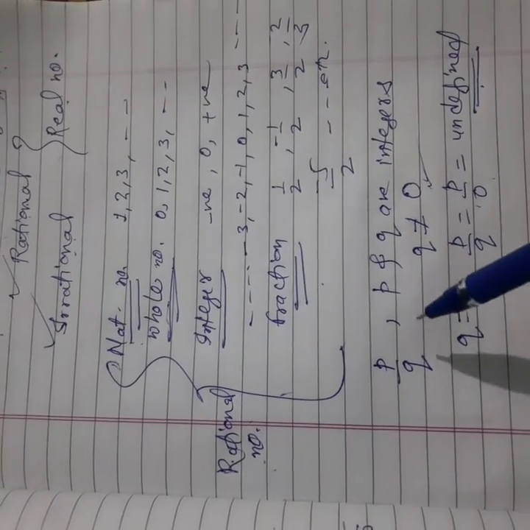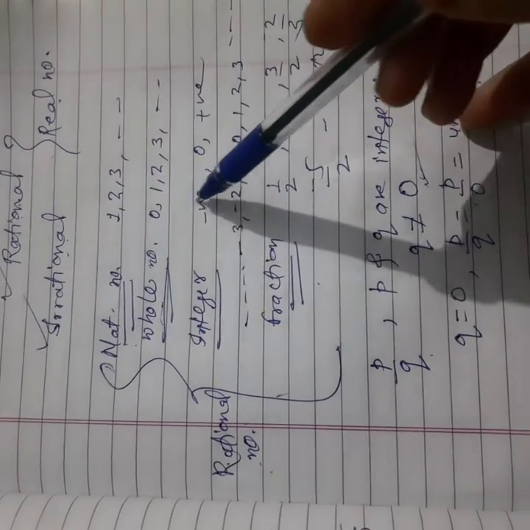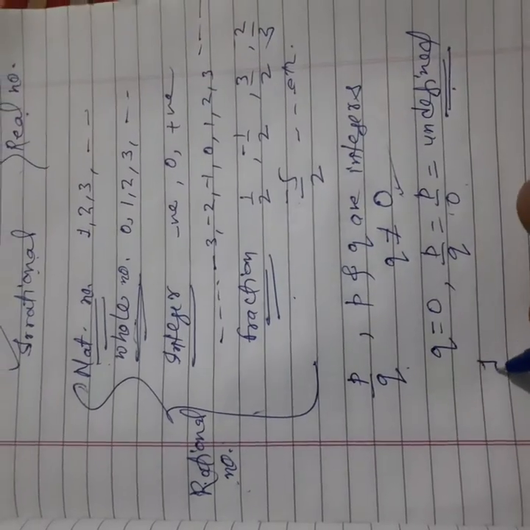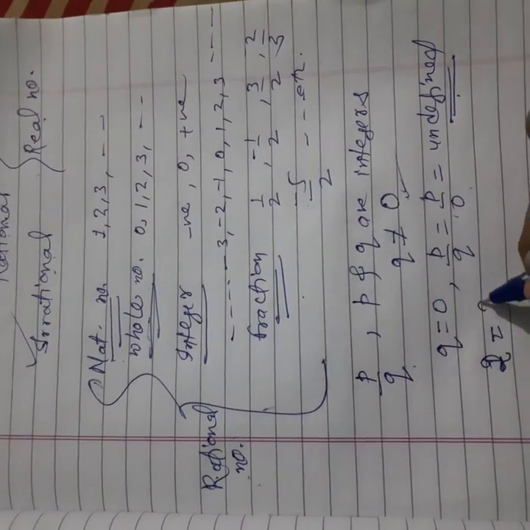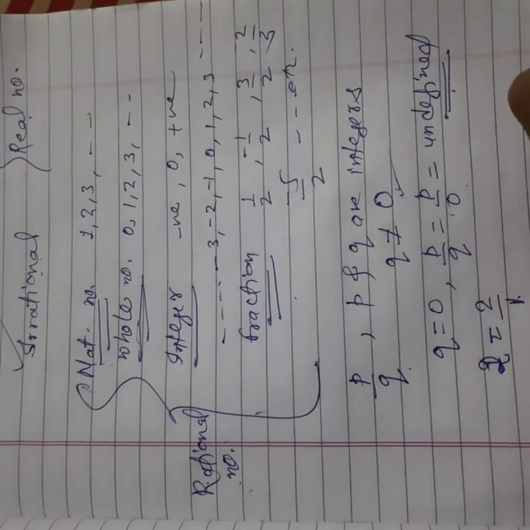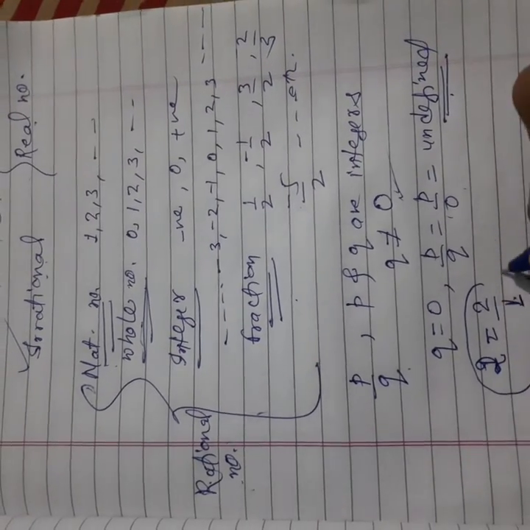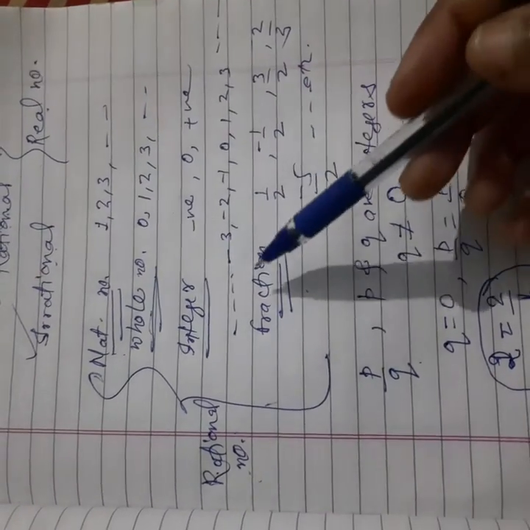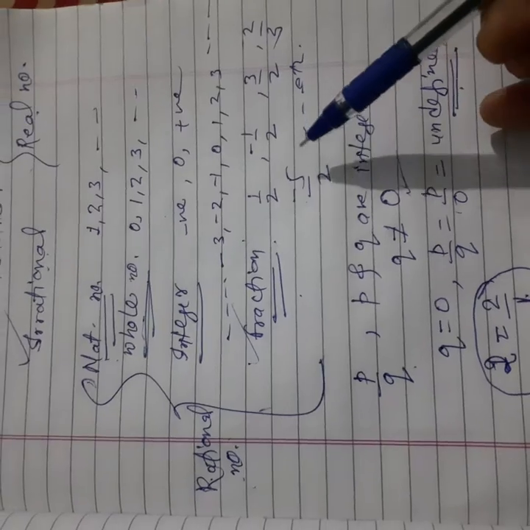So what about the numbers which cannot be written in p by q form? All the numbers we discussed can be written in p by q form. If you are taking natural number 2, it can be written as 2 upon 1. So this is your p by q form. 2 is an integer, 1 is also an integer, and 1 is not equal to 0. That's why this is a rational number. Similarly, all the whole numbers, integers and fractions can be written this way.